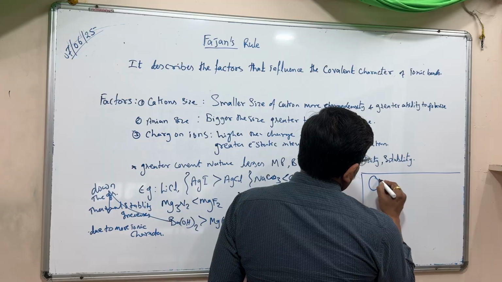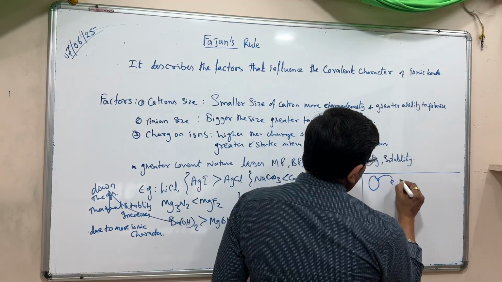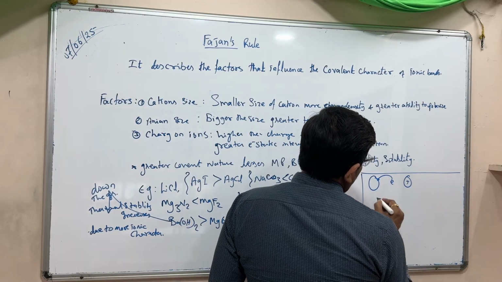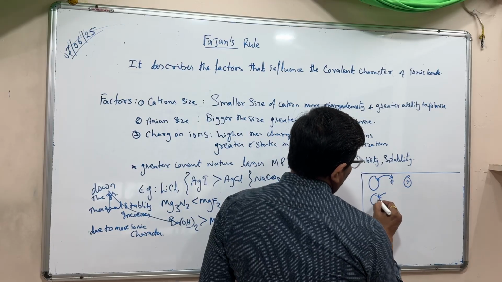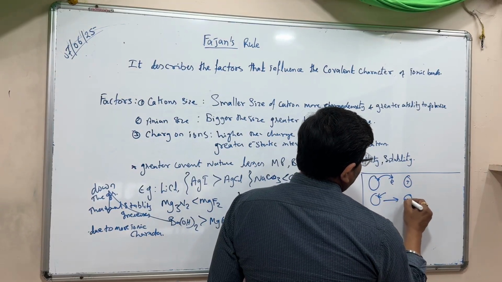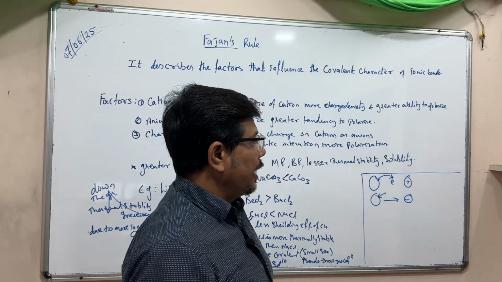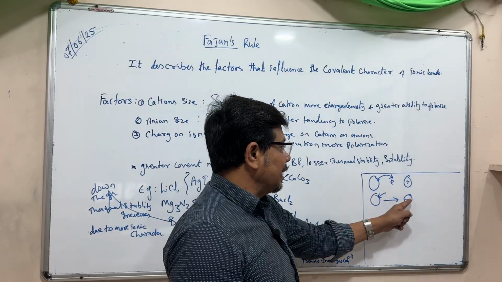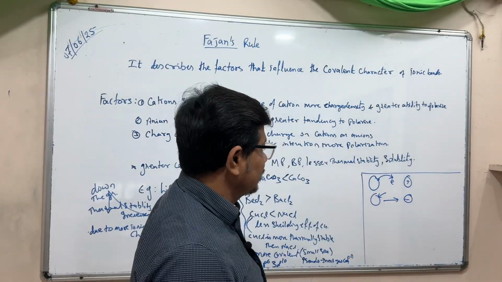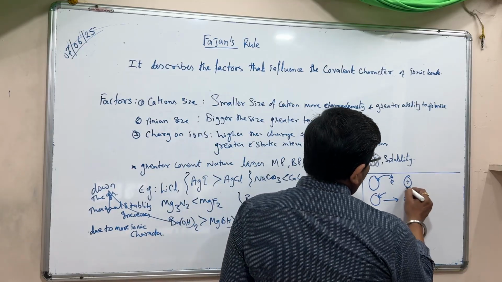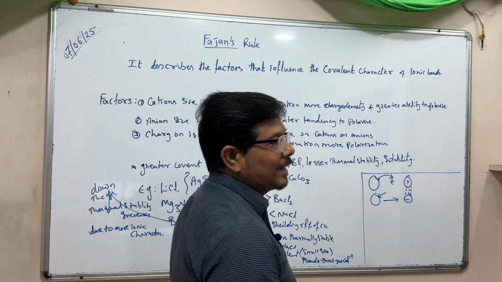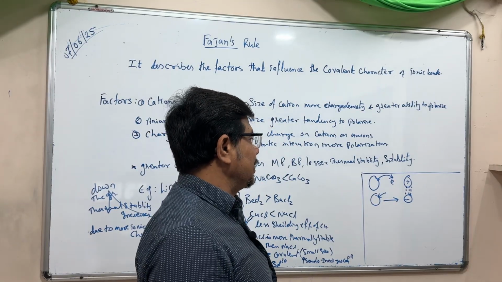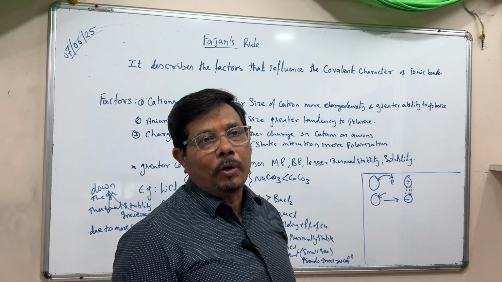If one atom loses an electron and forms a cation and another atom accepts an electron and forms an anion, then due to the formation of anion and cation, an electrostatic force exerts between them, and this is called electrovalent bonding